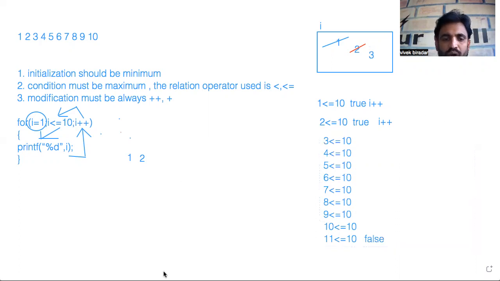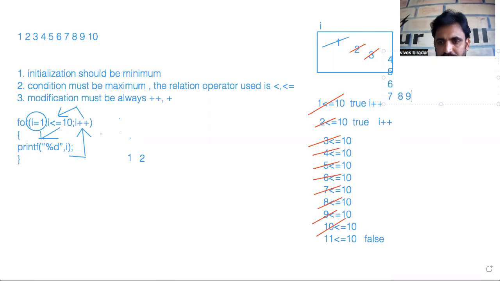So what numbers are printing? The numbers printing are 1, 2, 3, 4, 5, 6, 7, 8, 9, 10. This for block will execute up to 10, printing the numbers from 1 to 10. At the same time, it modifies the value in the register as 4, 5, 6, 7, 8, 9, 10.